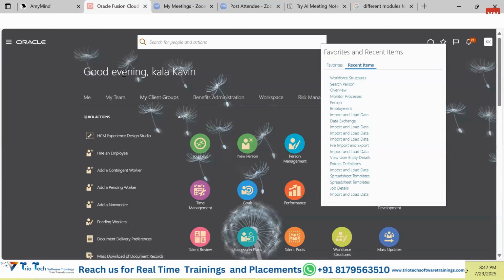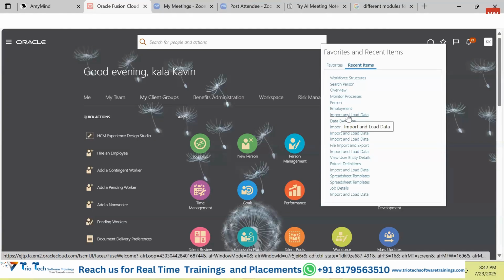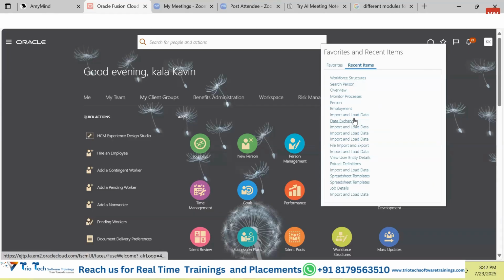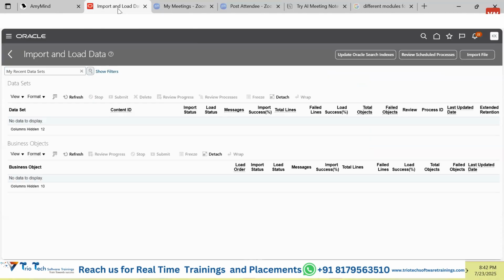As a user, once we log in and perform different sorts of actions and access different pages, all those pages will be listed down here as the recent items. In case you are interested in going to the person screen or employment screen or the import and load screen, this page may require clicking through five different places. But you know that you have recently accessed this. So instead of going through the same route by clicking five different places, you can simply click onto this star icon, click onto the recent pages, click onto this, and it will take you to that particular screen related to the import and load page.